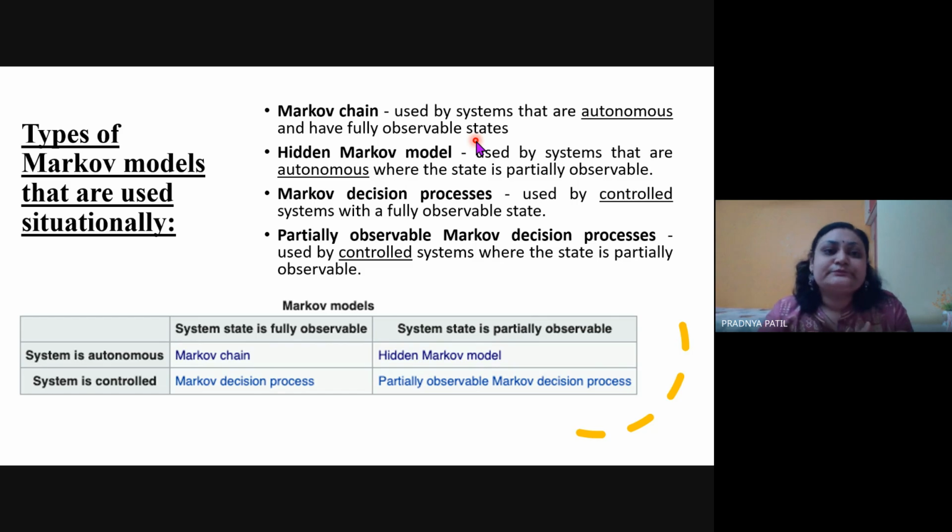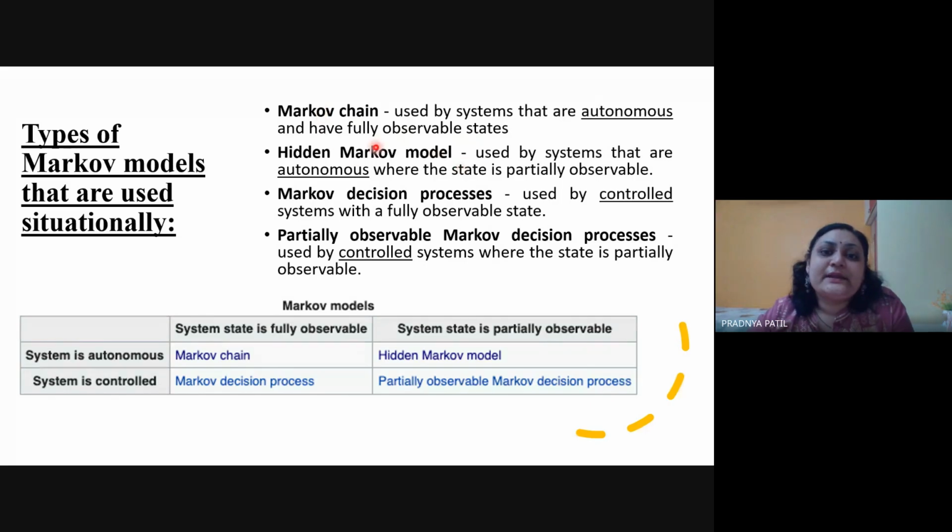Okay, so these parameters I have not seen, but I have seen there is rain happening today. So raining is an observable parameter which I have seen. Maybe if I'm working like a scientist, I would be observing what is the temperature today, what is the precipitation today, what is the wind direction, how fast the wind is moving, etc. But from my perspective, I would not be observing all these many parameters.